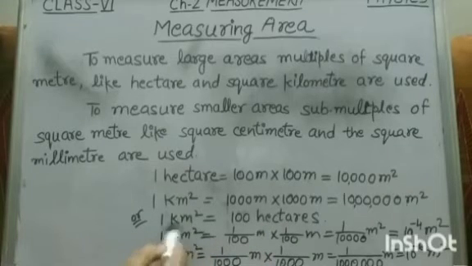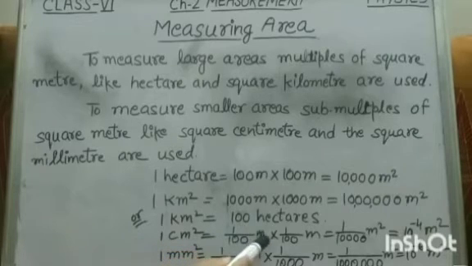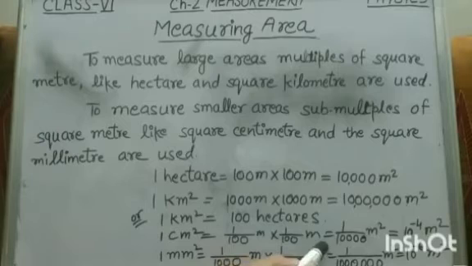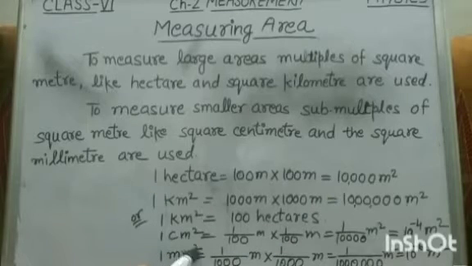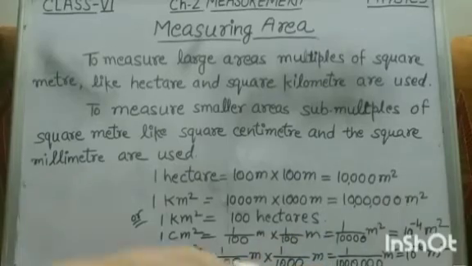Now submultiples: 1 square centimeter is equal to 1 upon 100 meter into 1 upon 100 meter. It will become 1 upon 10,000 square meter, or we can write this as 10 raised to the power minus 4 square meter. Similarly, 1 square millimeter is equal to 1 upon 1000 meter into 1 upon 1000 meter. It will become 1 upon 10 lakh square meter, and we can write it as 10 raised to the power minus 6 square meter.